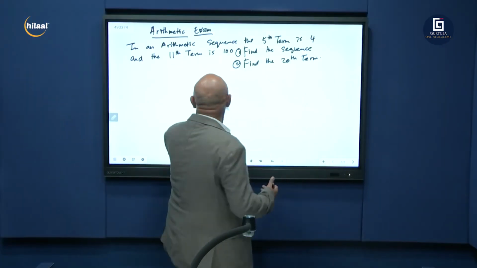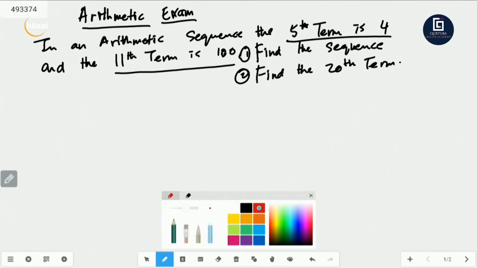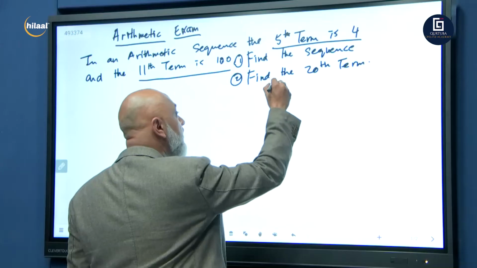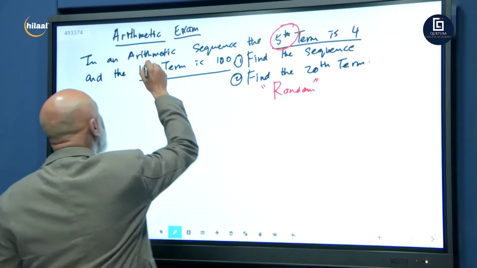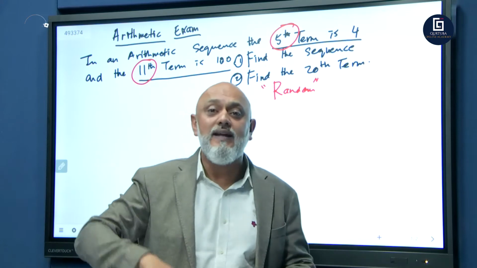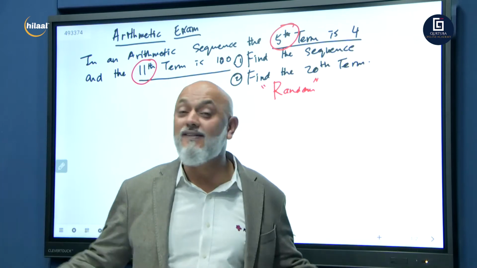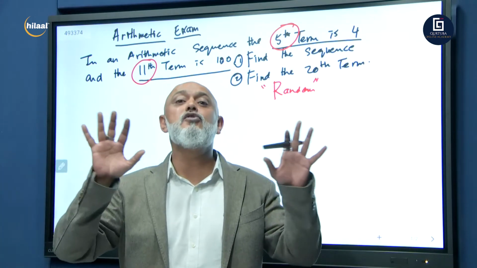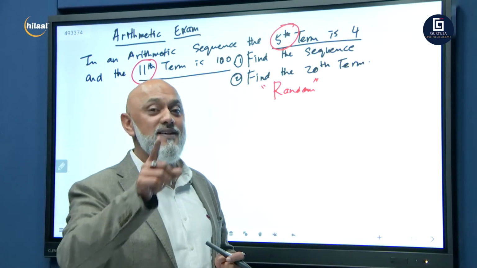So now we're asking you, in an arithmetic sequence, the 5th term is 4 and the 11th term is 100. Find the sequence. So what are they giving you here, guys? They're giving you two random terms. They're giving us the 5th term and the 11th term. They could give you the 8th term and the 20th term, or the 50th term and the 5,000th term. Makes no difference. The minute they give you two random terms, simultaneous equations. So make a note of that: random terms, simultaneous equations.